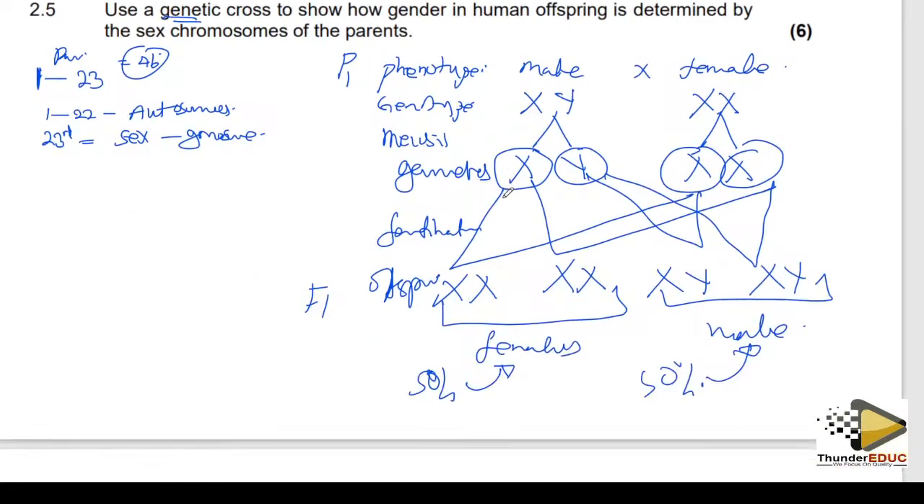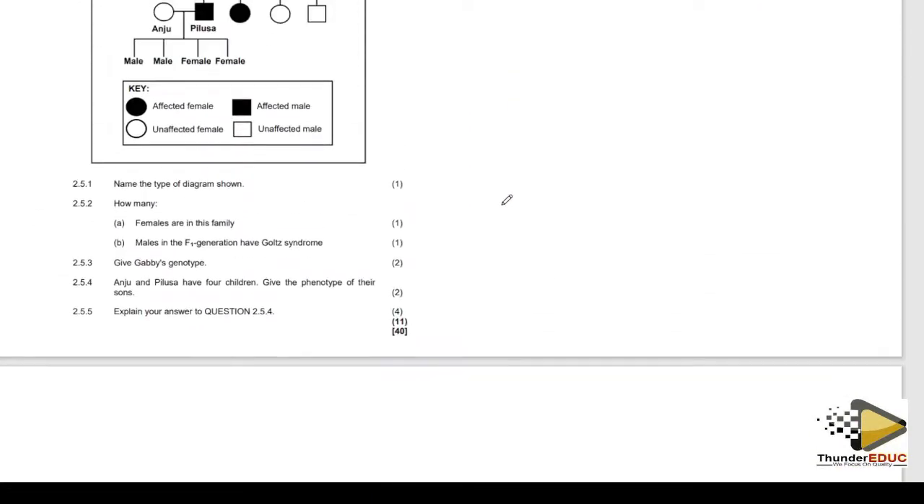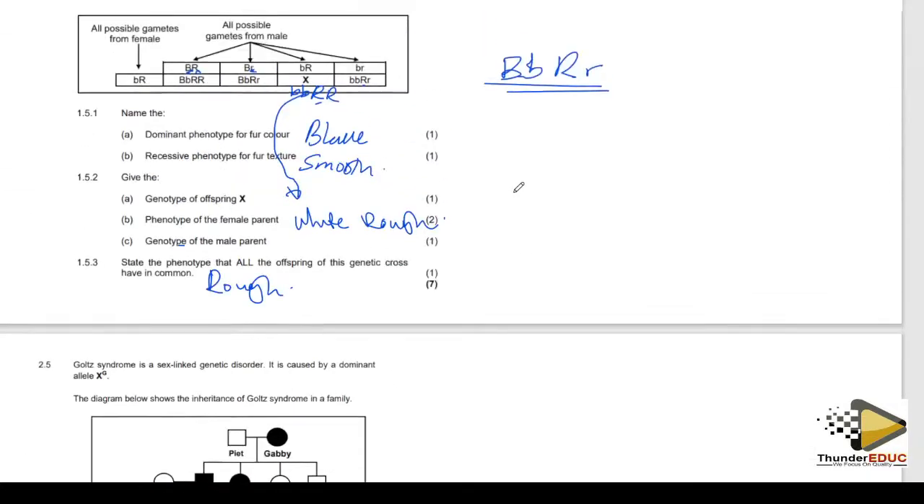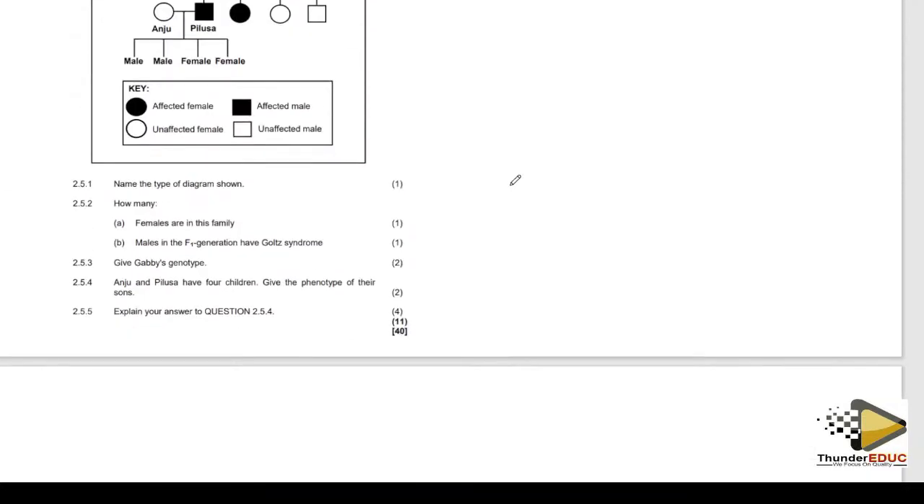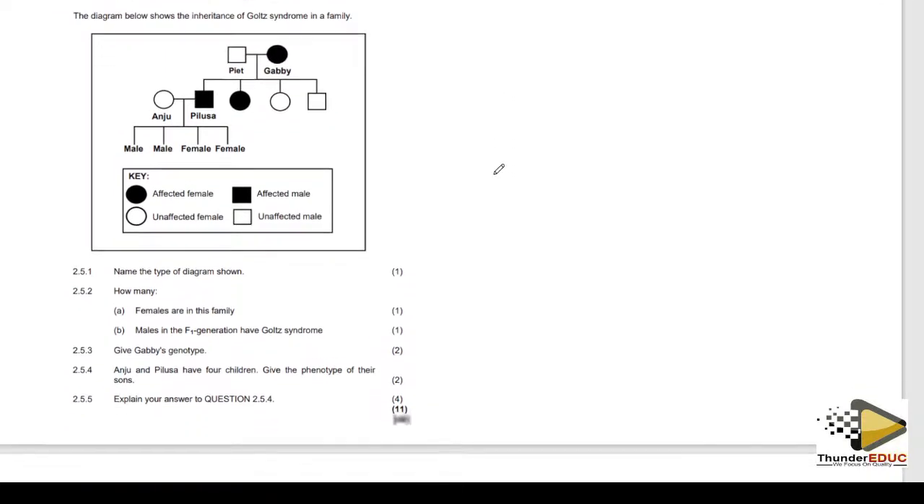Okay, let's go to the last questions. I have this question, and then another question and another question. So basically I have 1, 2, 3 questions to smash. Okay, let's smash these questions together.